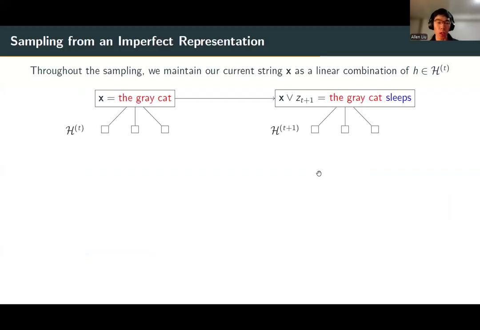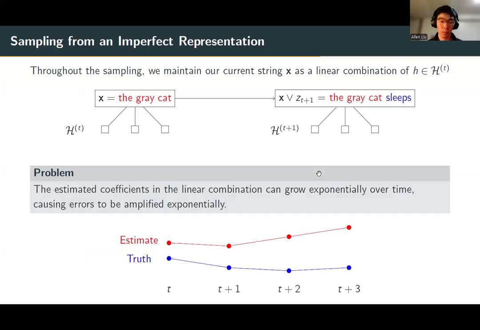Specifically, what goes wrong? Recall that in the sampling algorithm, we maintain our current string x as a linear combination of the elements of h_t. But now the problem is that the estimated coefficients in the linear combination may grow exponentially over time, causing errors to be amplified exponentially.